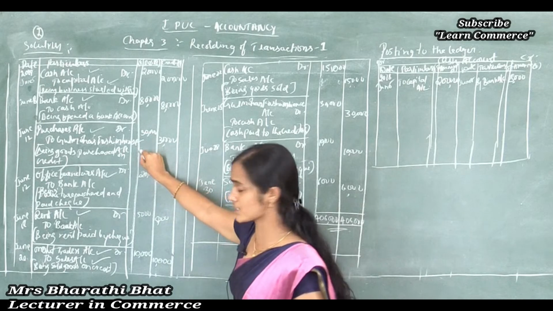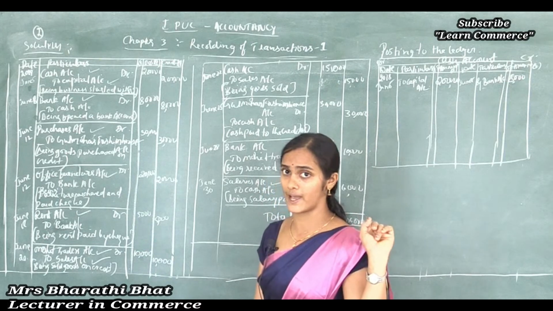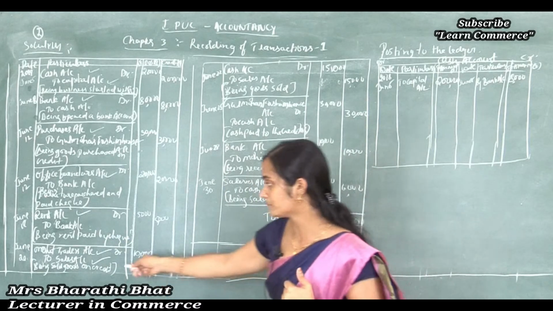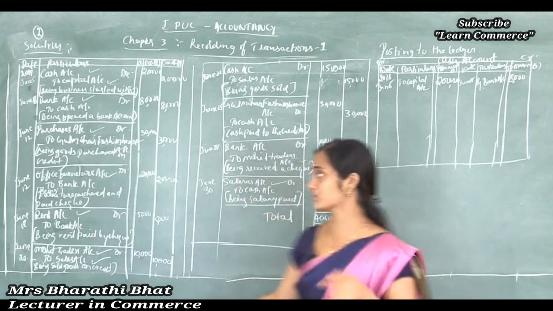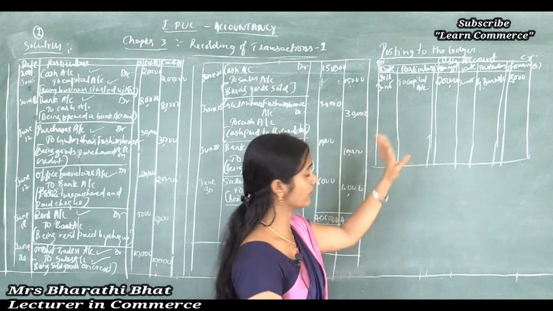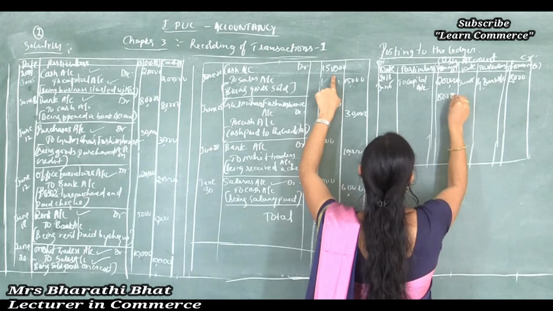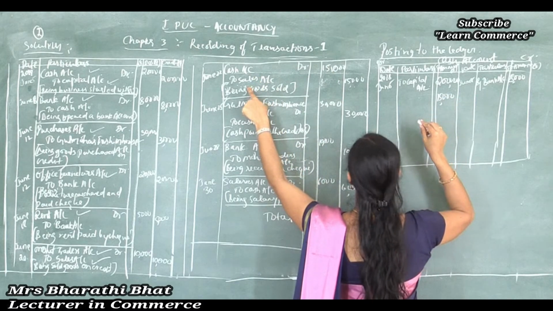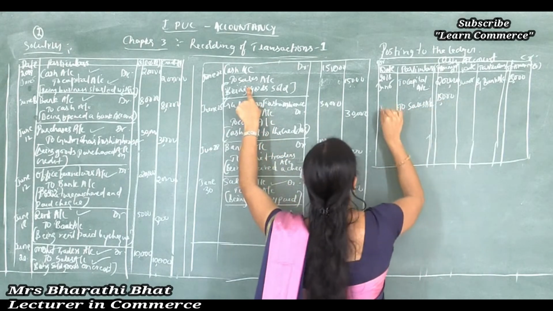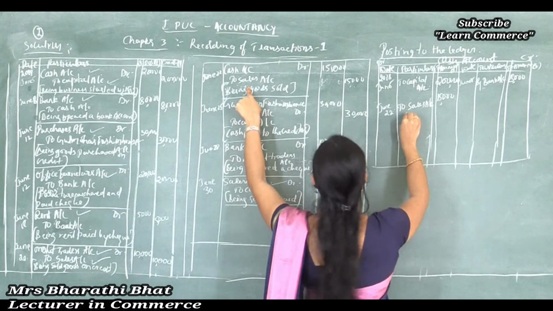And next, purchases to cash never affected the cash account, and office to bank account. Now we are preparing the cash account, so no effect. Rent to bank, there is no effect to cash. Mohit to sales, no effect to cash, but cash to sales, the cash account is affected here. Cash account shows debit value 15,000, and this is affected by the sales account. So write as it is, to sales account, June 22. Clear, right?